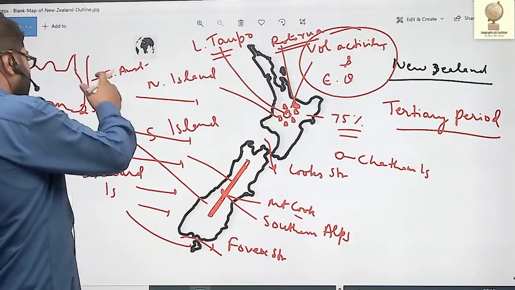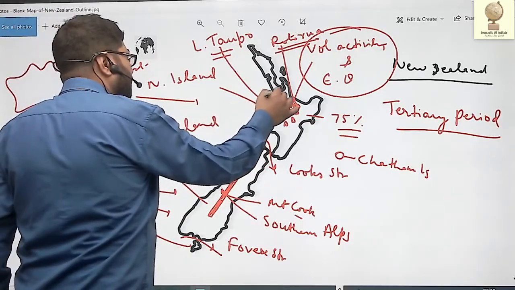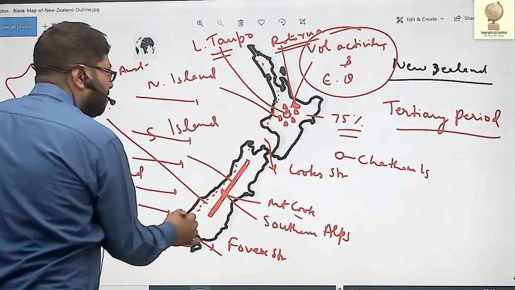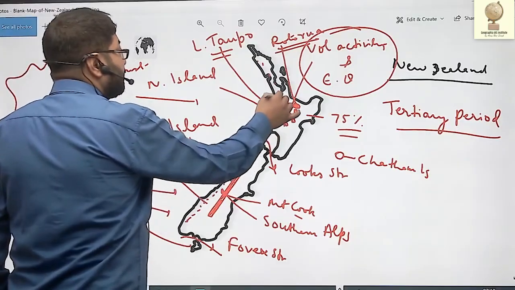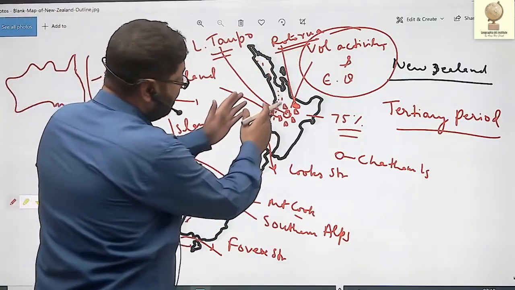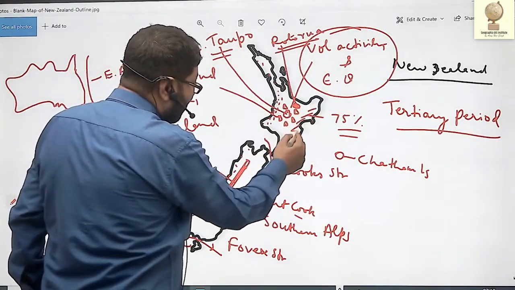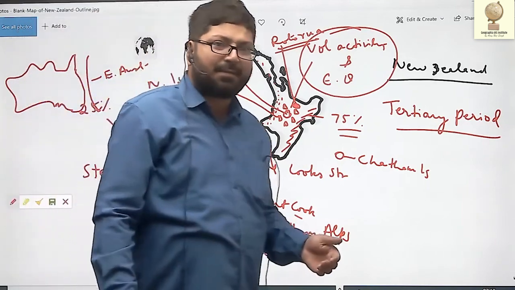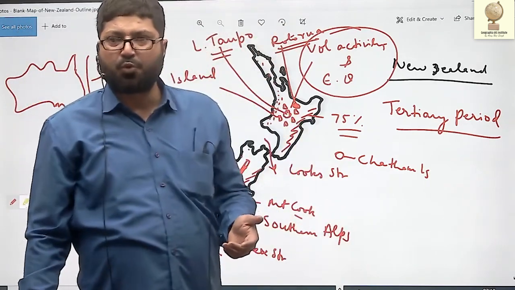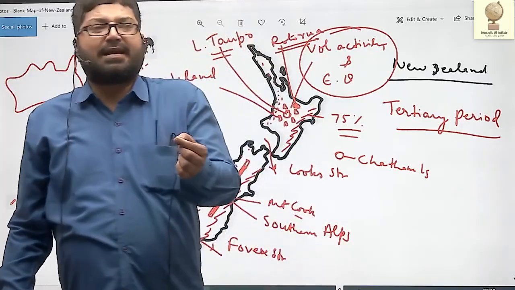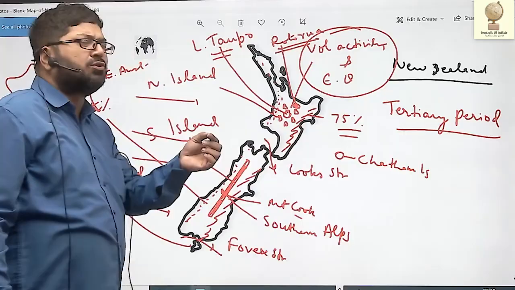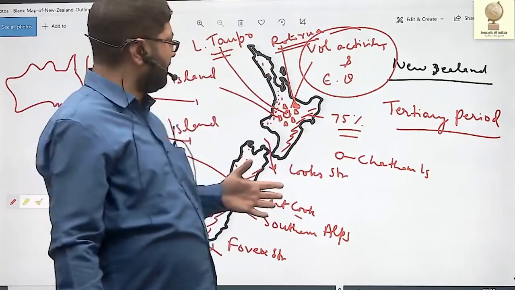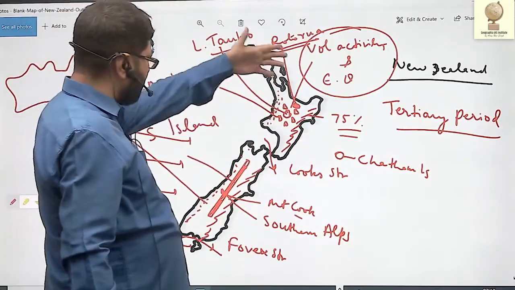So what happens because of these westerlies? The western part of New Zealand receives copious rainfall. As a result, the western part is famous for dairy farming, and the eastern part, which lies on the leeward side, is famous for sheep rearing. Sheep require an arid climate and milch cattle require a cool, humid climate. New Zealand has the distinction of having the most suitable climate for milch cattle: temperate, cool, humid.